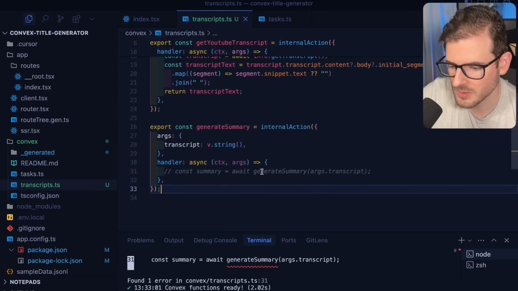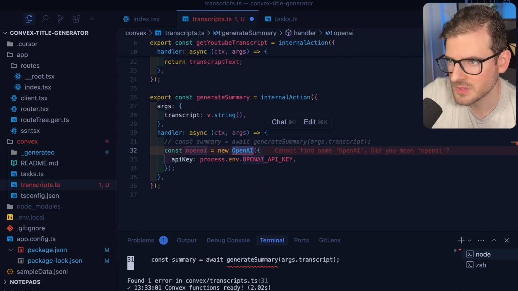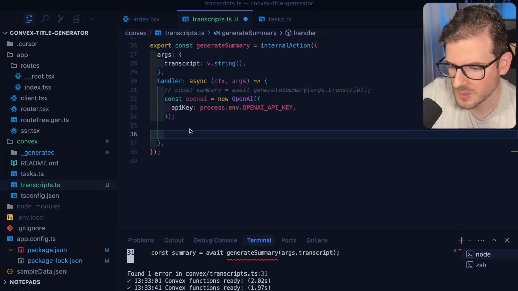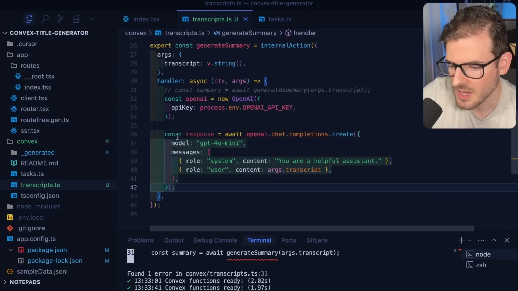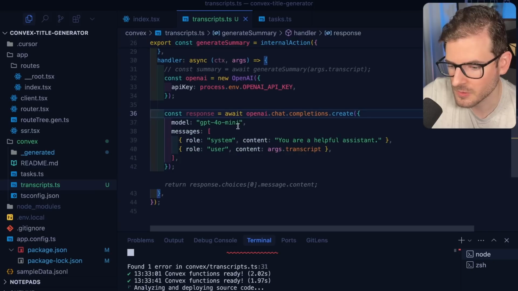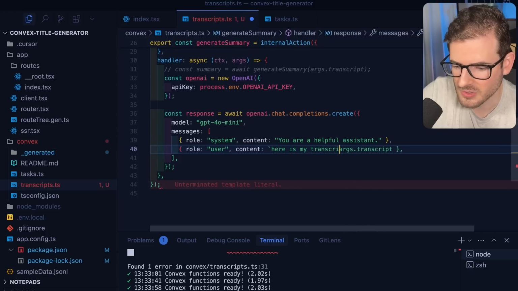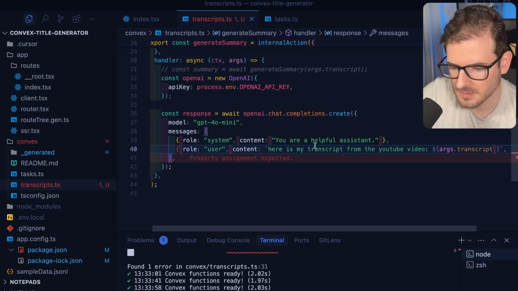Okay, so the first thing I want to do is make an OpenAI object like this. Let's just make sure we have this imported at the top of our project. We'll say import OpenAI from that. And then once we have that OpenAI object, we can just go ahead and invoke it. So I'm going to say await OpenAI.chat completions create, and we can pass it a model of GPT-4o Mini. We can give it a system message that explains what we want to do, and then we can give it the user message of here is my transcript from the YouTube video. And we'll just go ahead and interpolate that out like this.